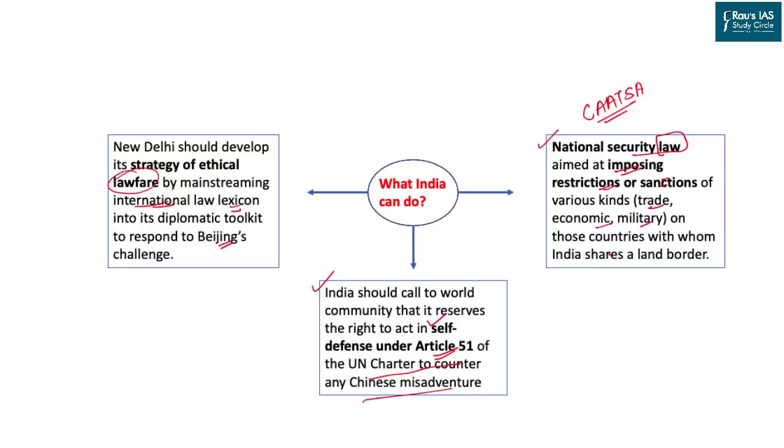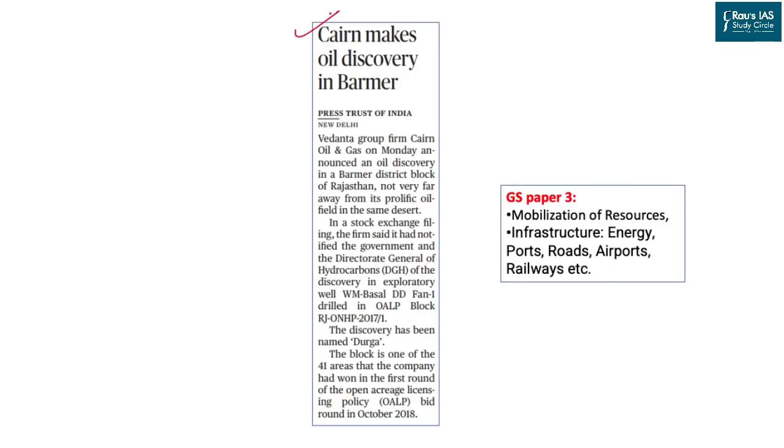With this discussion in place, let us now move to the next article for the day. This article appeared on page number 12 of the Delhi edition of The Hindu newspaper and talks about the discovery of oil reserves by the company Cairn in Barmer. Barmer is situated in the southwestern part of Rajasthan. A refinery is also coming up in this region, so this is an important area as well.